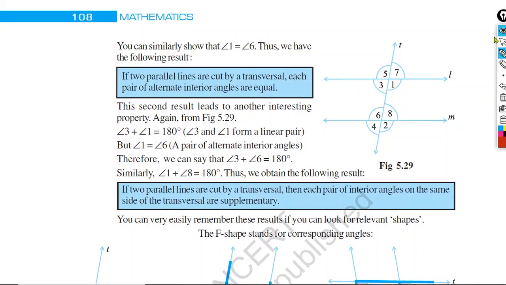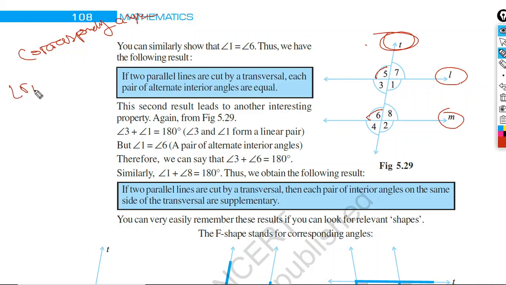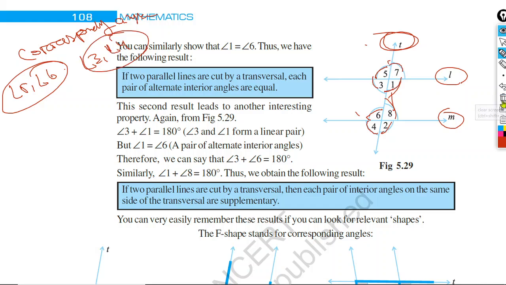Okay, see. Now there are two lines. You can look at this figure. Line L and line M, and with the transversal, line T is the transversal. Therefore, the corresponding angles will be angle 5 and angle 6, one pair of corresponding angles. Then angle 3 and angle 4 are another pair. Similarly, angle 7 and angle 8, and angle 1 and angle 2. They are the corresponding angles and they must be equal.